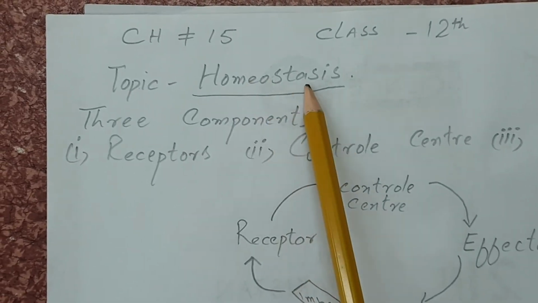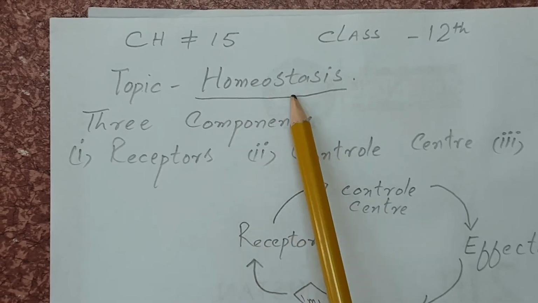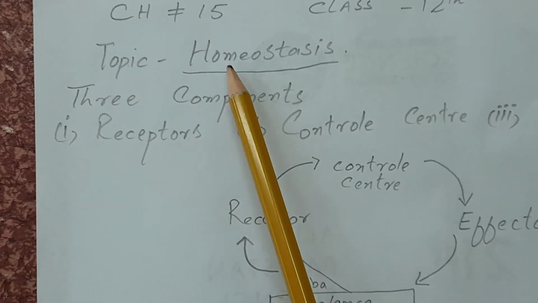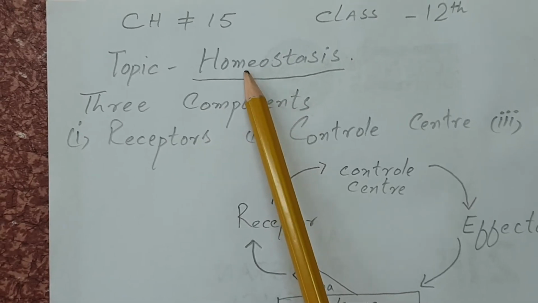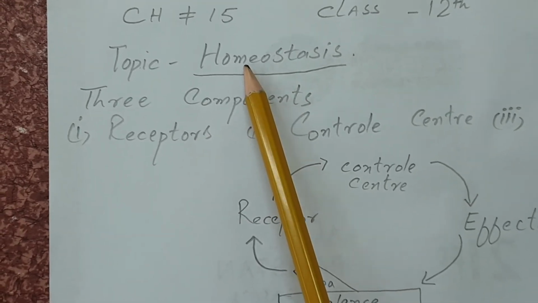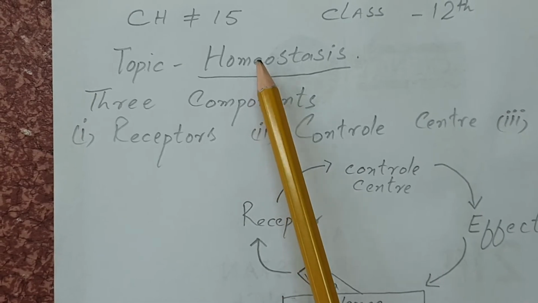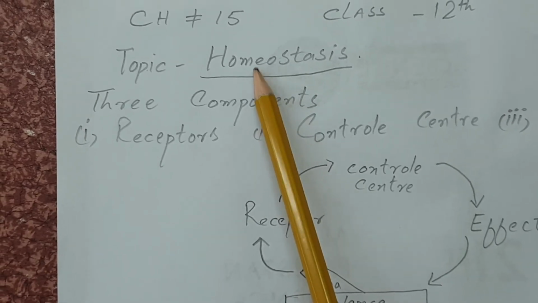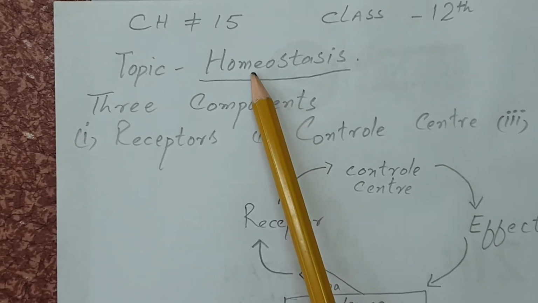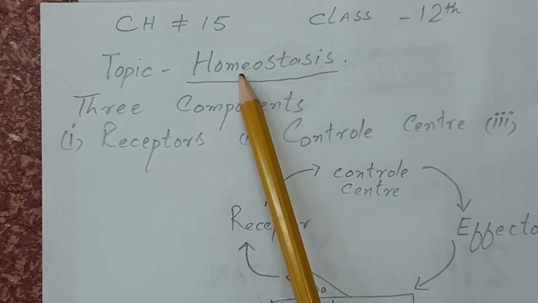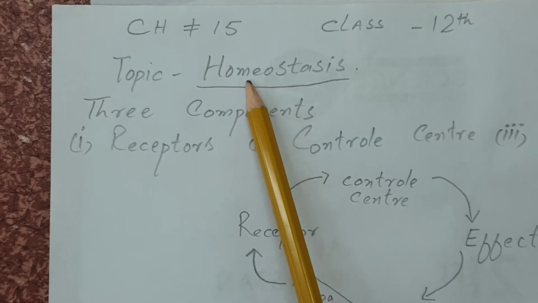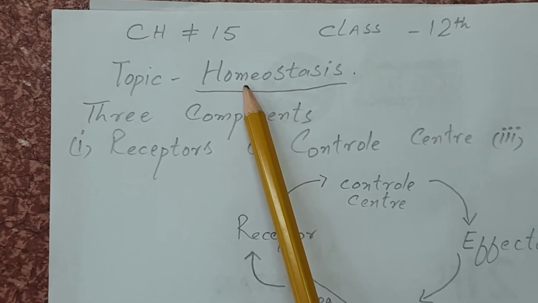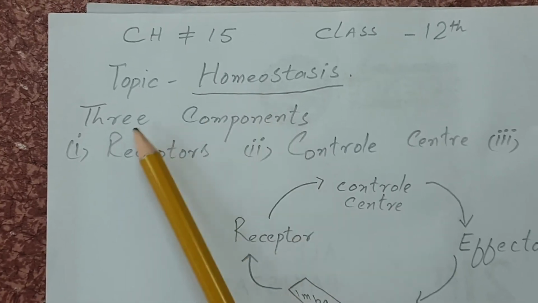This is the self-balancing system of the living organisms, in which three types of regulation come. You already studied in grade 10: thermoregulation, osmoregulation and excretion. All those topics will be discussed here again with a little bit more explanation.